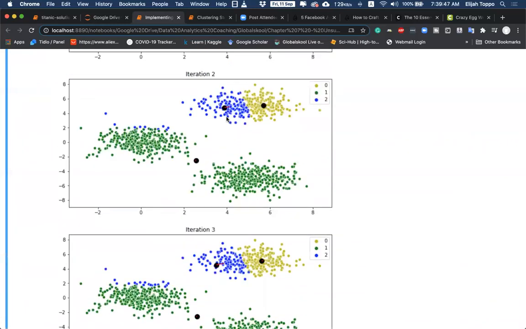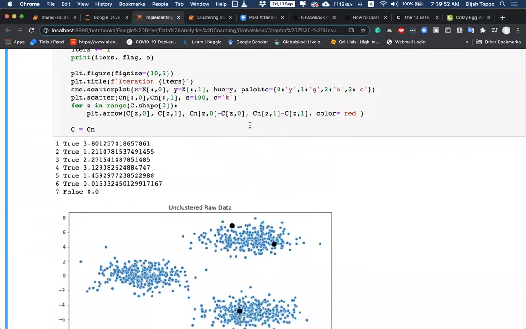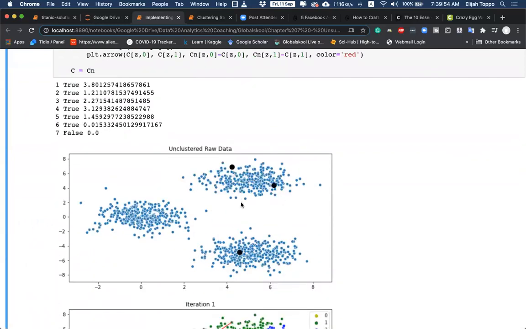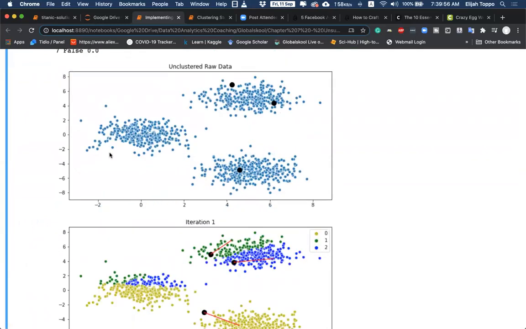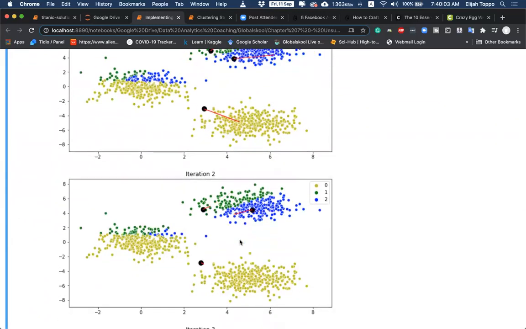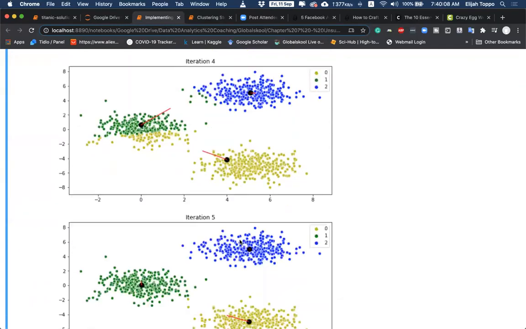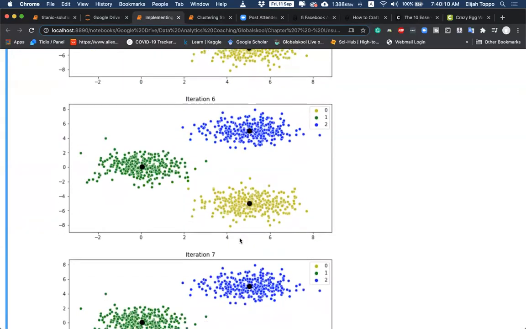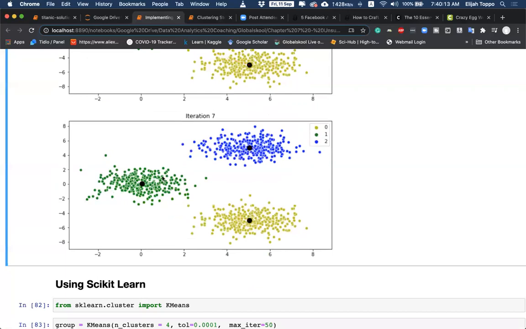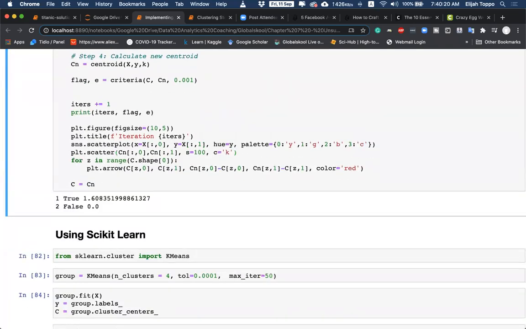Let me show you some more runs of the same data point, same exercise. So we execute again. This time, this is our random points. We were able to do it in 7. Let us see what happened. With 7 iterations, we have divided into clusters. Let me run it once more.